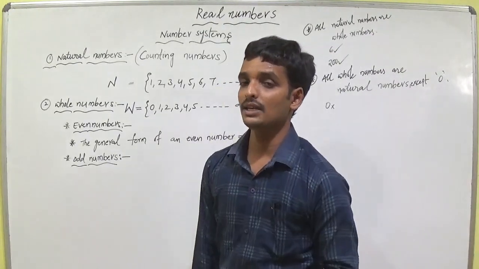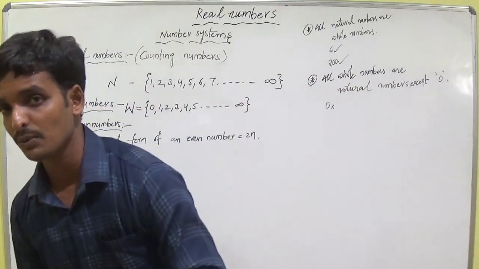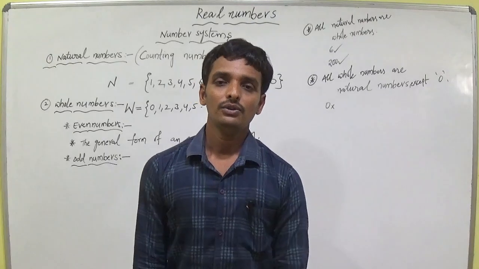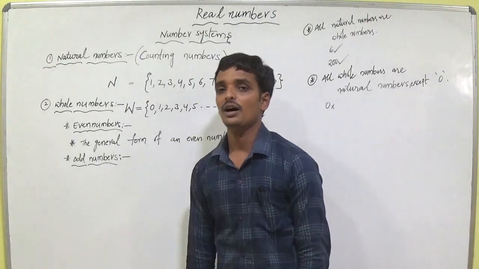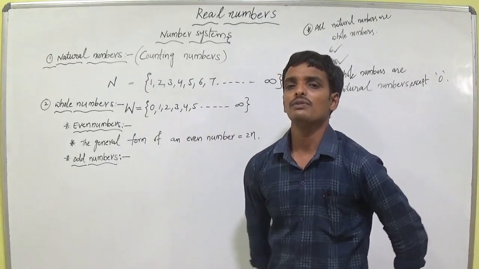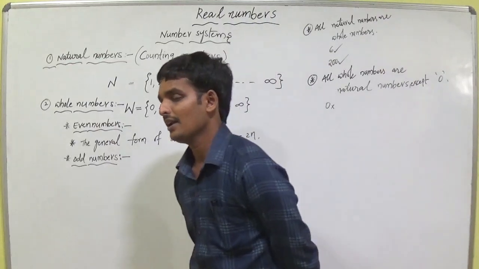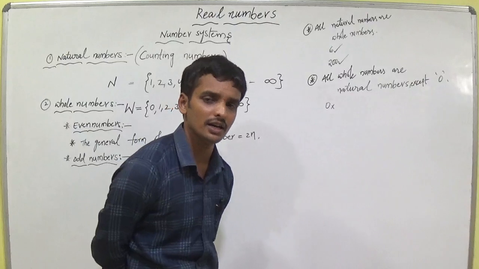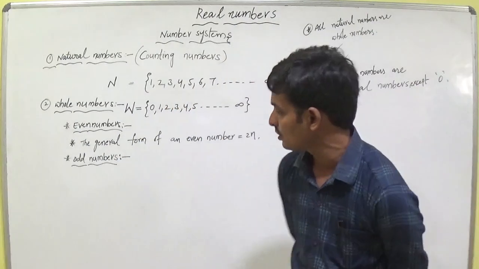ఏ నెంబర్స్ అయితే 2 తో డివిజిబుల్ చేసినప్పుడు రిమైండర్ 1 వస్తదో the numbers are called odd. Simply, the numbers which are not divisible by 2 are called odd numbers. Either the first one or the second one, whatever you like, you can write in the notes.